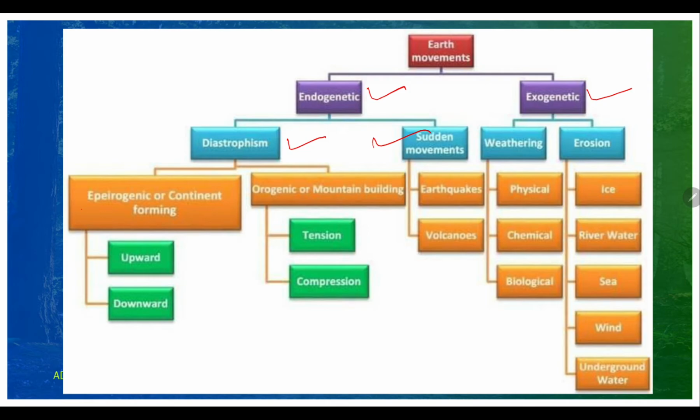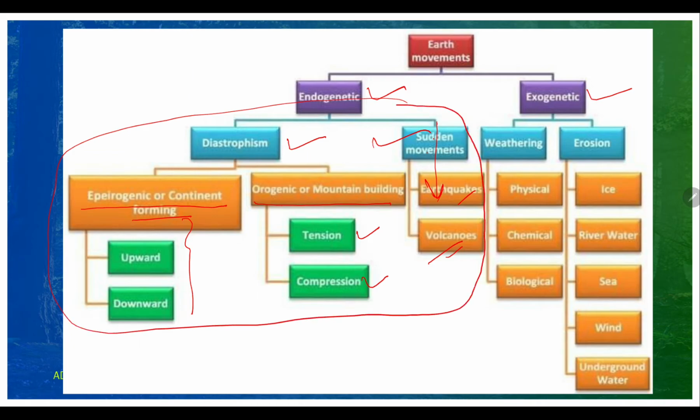In diastrophism, we have epeirogenic, or continent forming, which is a very slow process, and orogenic, or mountain building, which forms due to tension and compression. Then we have the sudden movements, the earthquakes and volcanoes, which cause sudden movement of the earth. Both of these come from endogenic forces, from the inner side of the earth. Next we have exogenic, which are outside elements, that is weathering and erosion.